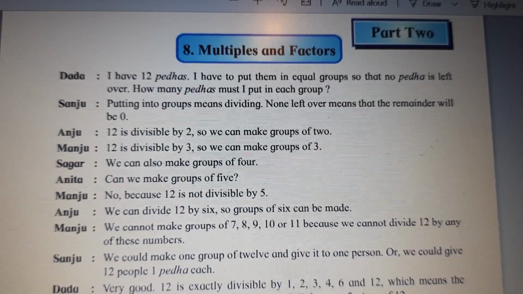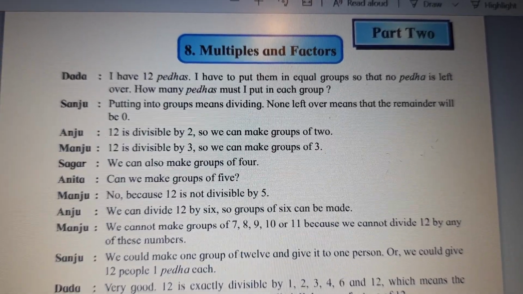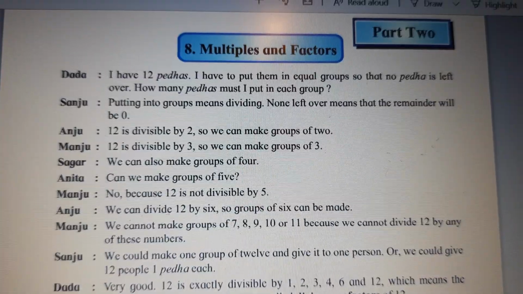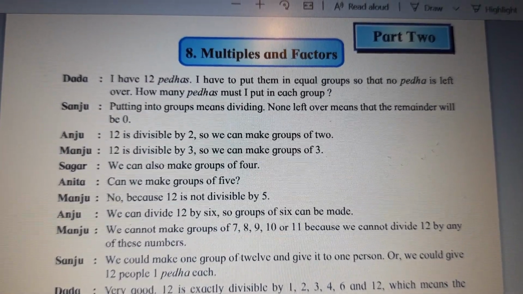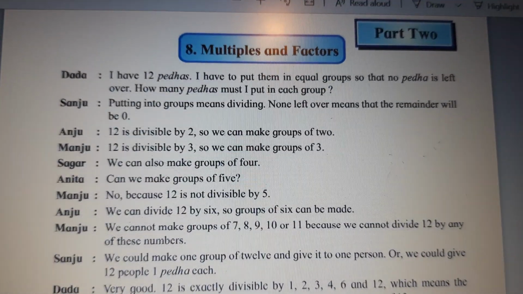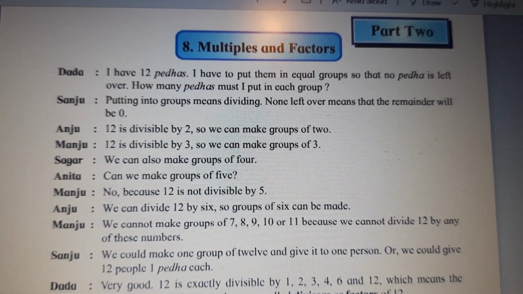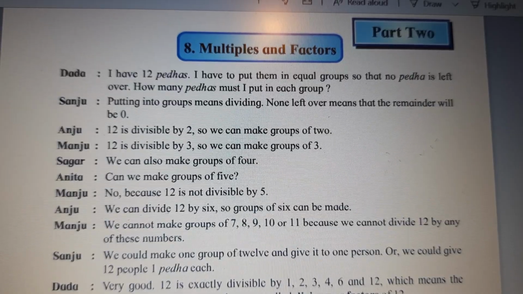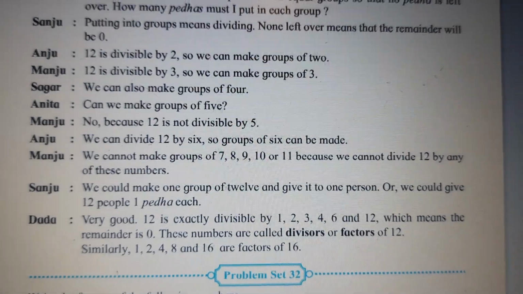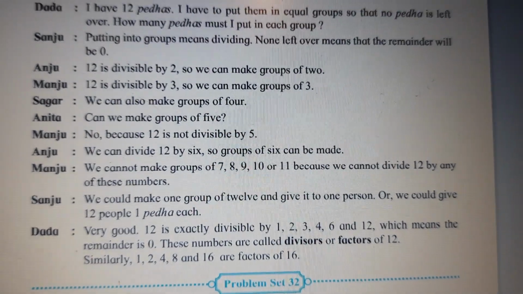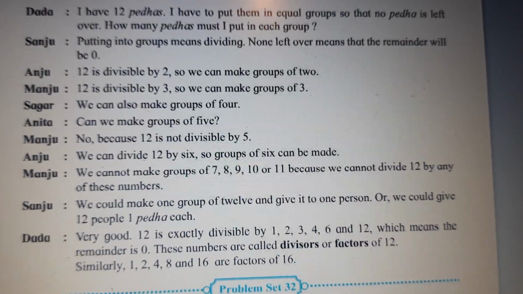Manju says 12 is divisible by 3, so we can make groups of 3. That means 3 groups, 1, 2, 3. Each group will get 4 pedas. Sagar says we can also make groups of 4. So how many pedas? 3 pedas all will get. So 3 pedas in 4 groups.